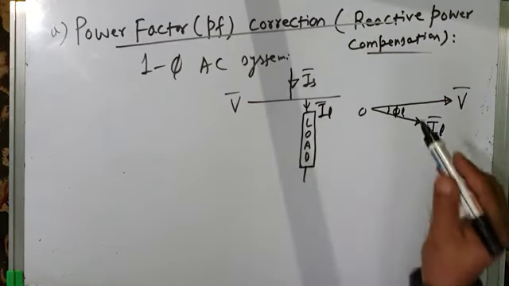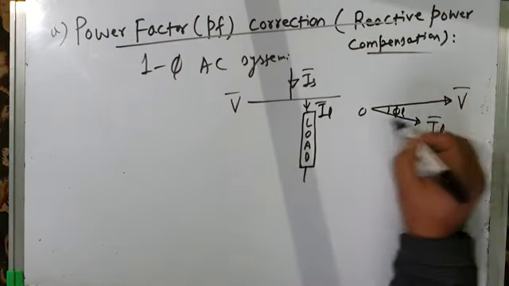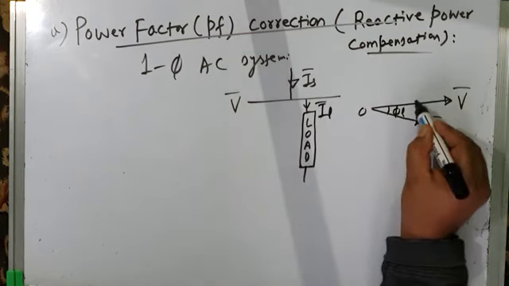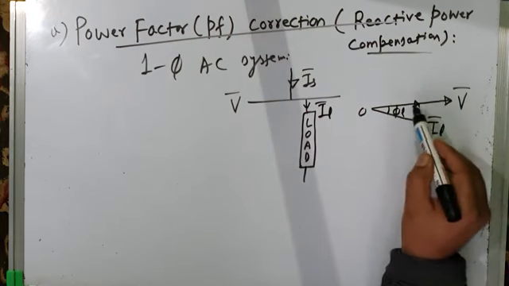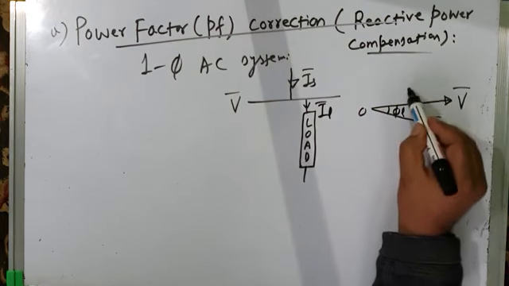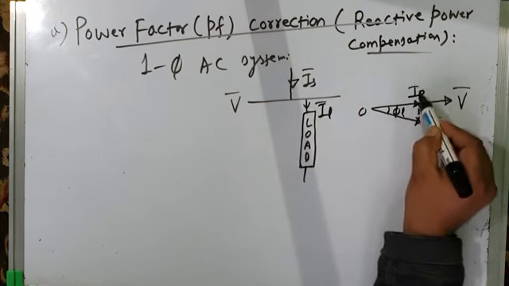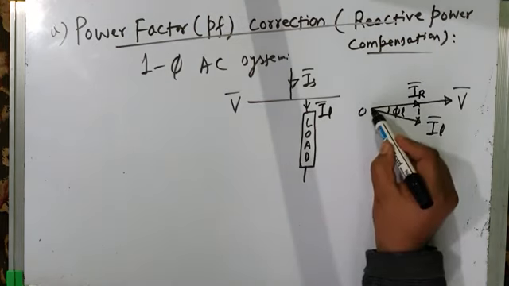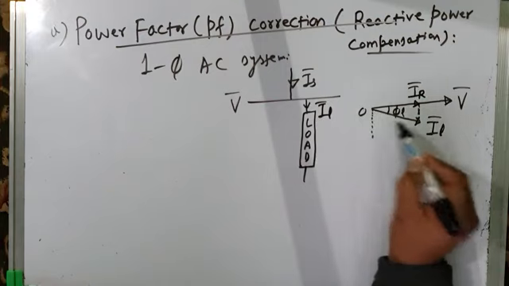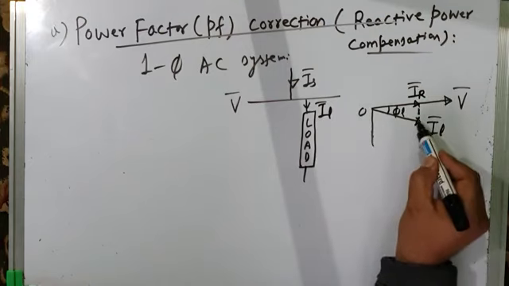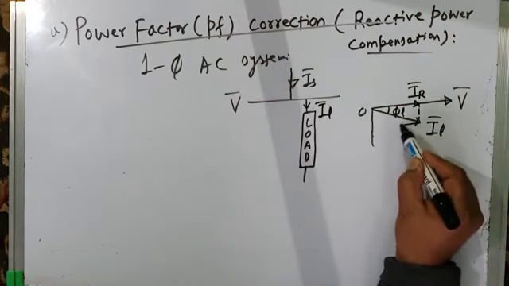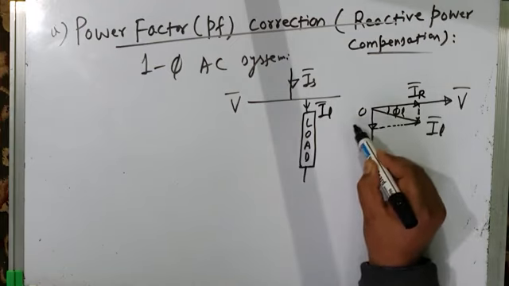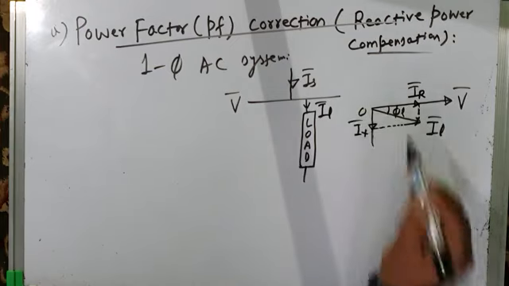Now you can resolve this load current into two components. One is the in phase component, a component of the current which is in phase with the voltage, called the in phase component of the current or resistive component of current. And another is the component of current which is in quadrature with the voltage. Let us call this component of current Ix.